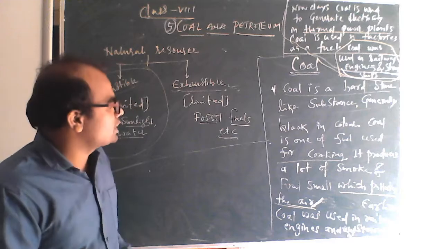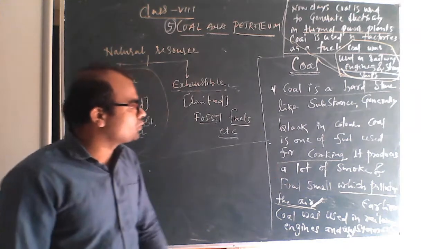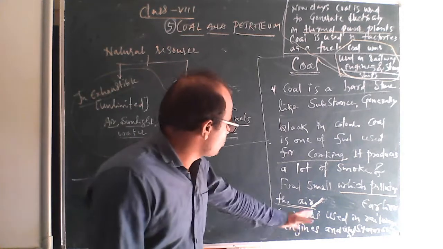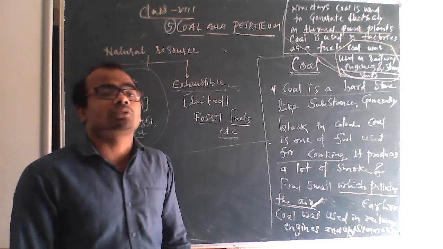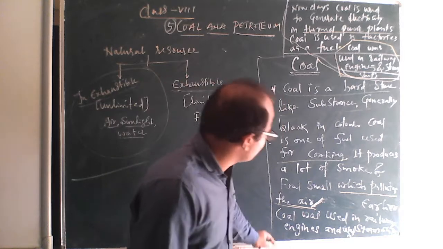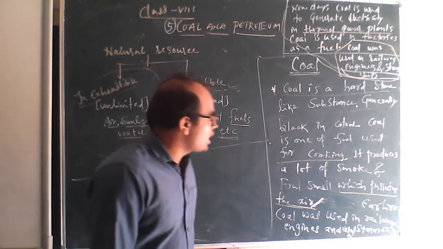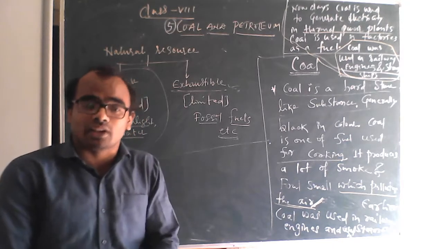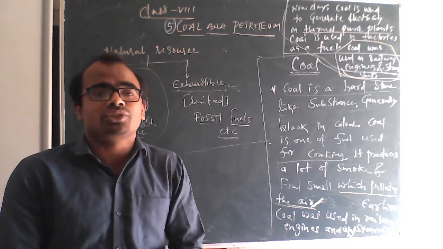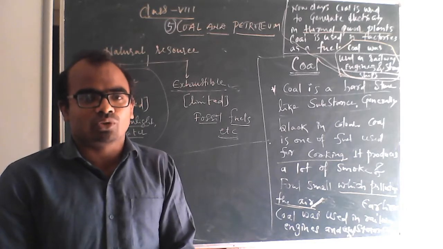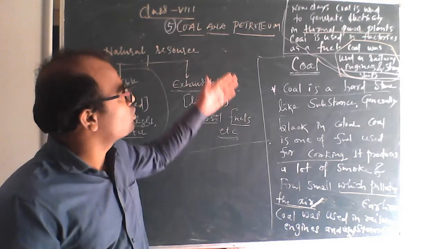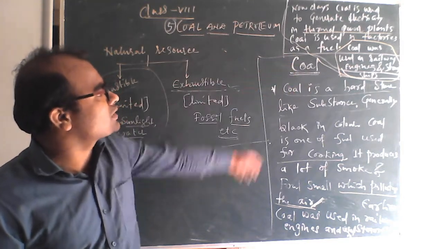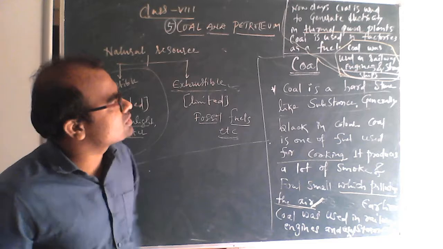Okay, so next, it is used for cooking. It produces a lot of smoke and a coal smell which pollutes the air. So earlier coal was used in railway engines and steam ships, and of course it is still used in steam ships also. And nowadays coal is used to generate electricity in thermal power plants. Coal is used in factories as a fuel. Coal was used in railway engines and steam ships.